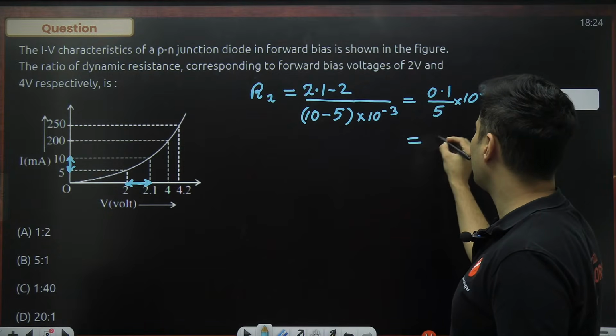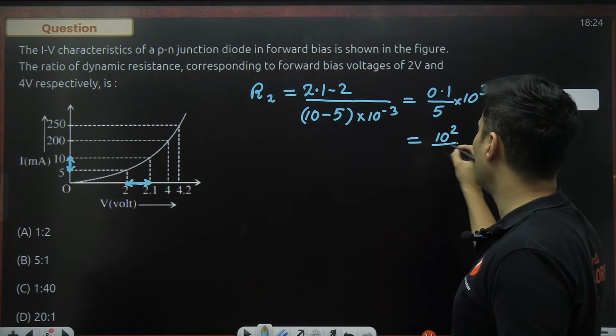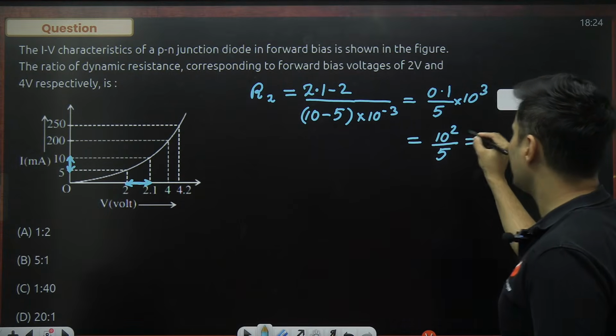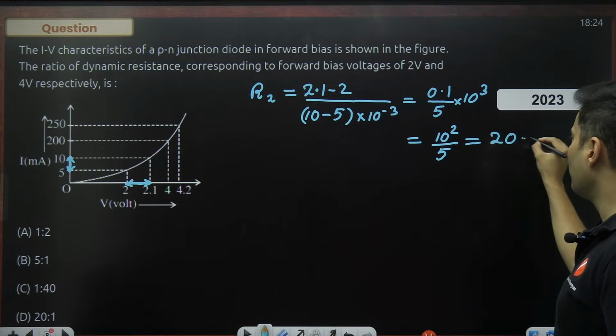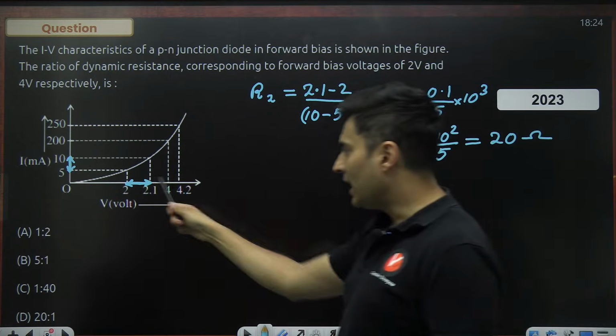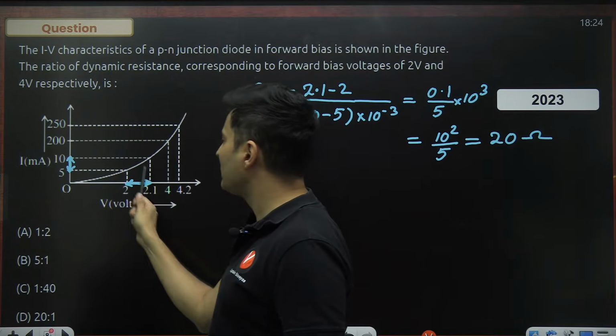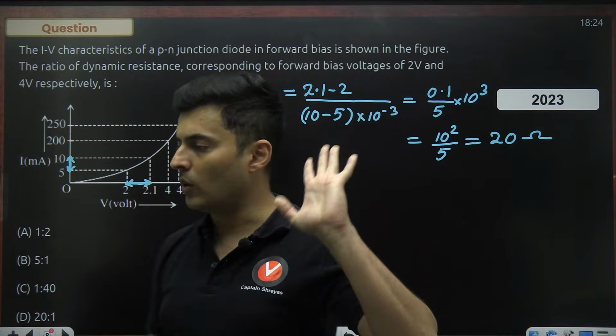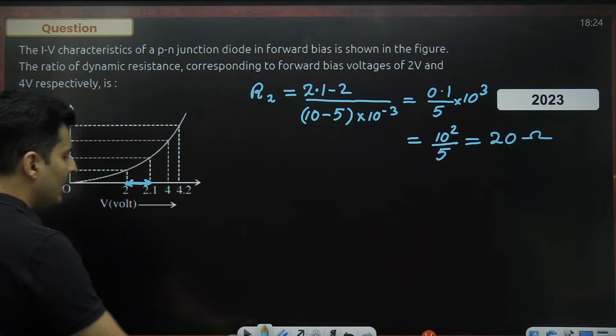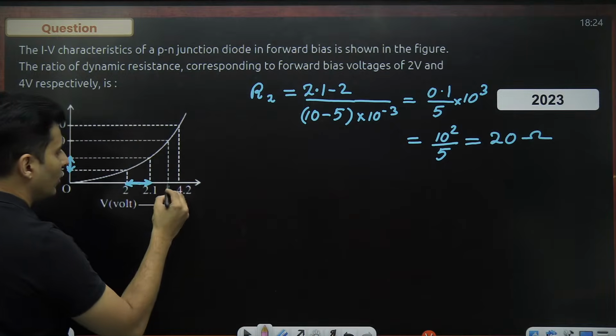Okay, if you want, we can also write it as 10 to the power 2 divided by 5, which is 100 by 5, which is nothing but 20 ohms. So dynamic resistance at around 2 volts is 20 ohms. Everyone? Now let's go to the next point, which is 4 volts.